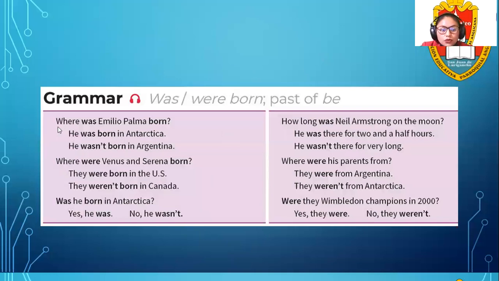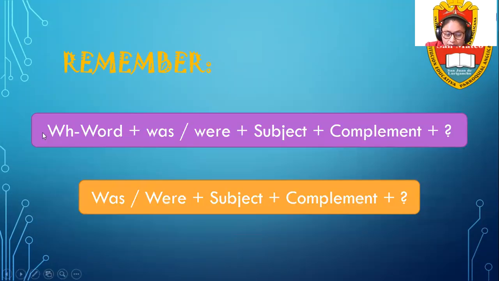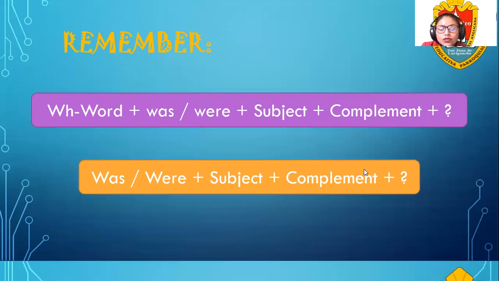Remember, when we have a WH word, it comes at the beginning. Then the use of was or were. Then the subject, okay, and the complement. This is a question with a WH word. What about when we don't have a WH word? We just have was or were. So in this case, use was or were at the beginning, then the subject, and then the complement. Now, we're going to see more exercises in our book.